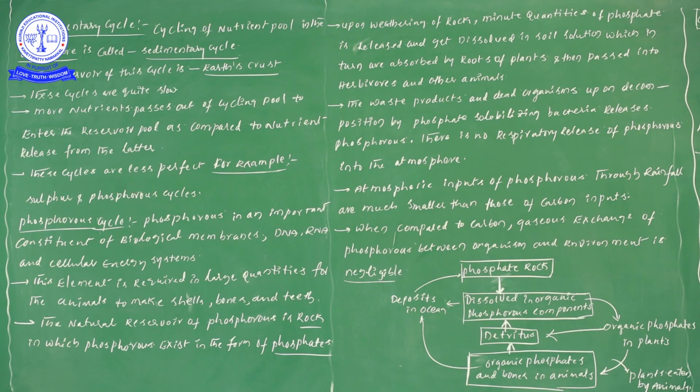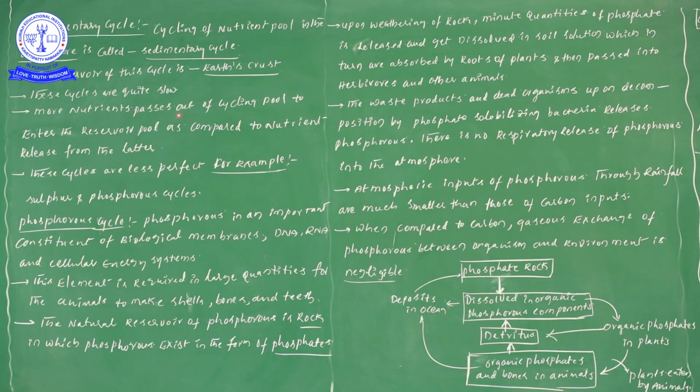Once more, the cycling of the nutrient pool in the lithosphere we call the sedimentary cycle. Next, the reservoir of this cycle is the earth's crust. Don't forget, it is important. Next, these cycles are quite slow, definitely very slow.